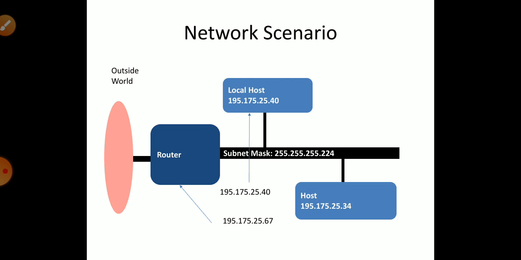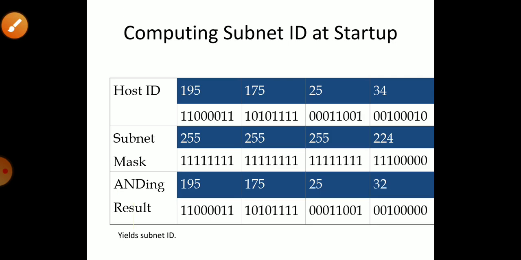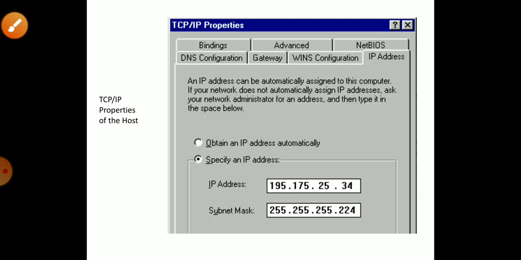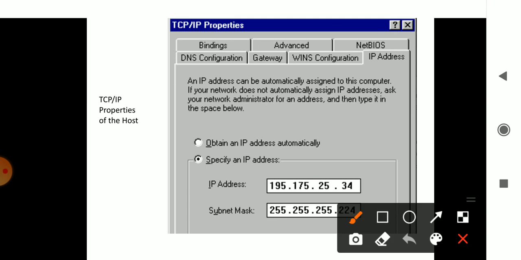So whichever local address is within that range, it can get the information and the information can be transferred. It is not outside; it is specified only within this range. You can find this in the TCP/IP properties. Go to the option for the IP address in the TCP/IP properties.